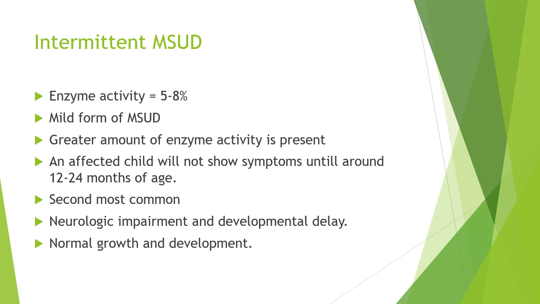Intermittent MSUD. It is the second type of maple syrup urine disease. It is the second most common form of maple syrup urine disease. Here enzyme activity is 5 to 8%. It is the mild form of maple syrup urine disease. Compared to other forms of maple syrup urine disease, enzyme activity is high. The affected child only shows symptoms until around 12 to 24 months of age. Symptoms include neurologic impairment and developmental delay.